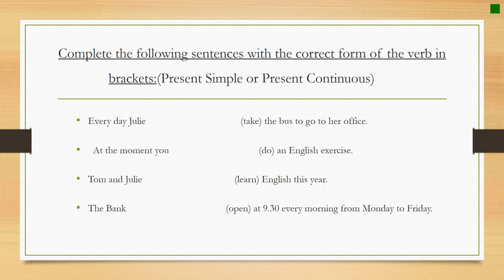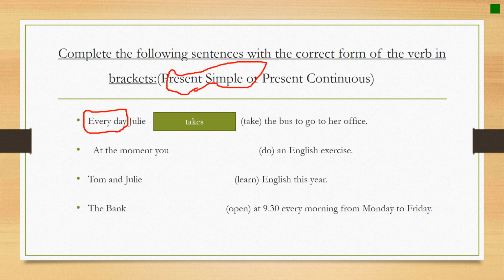Let's start with the first sentence. Every day, Julie takes the bus to go to her office. If we start with the first words of the sentence, every day, it shows that this is a habitual action. It is happening every day. So I should use the present simple tense, not the continuous tense, right? Because every day is a time expression, or actually an adverb of frequency, that shows us that the action is being repeated every day. So the correct answer is takes.